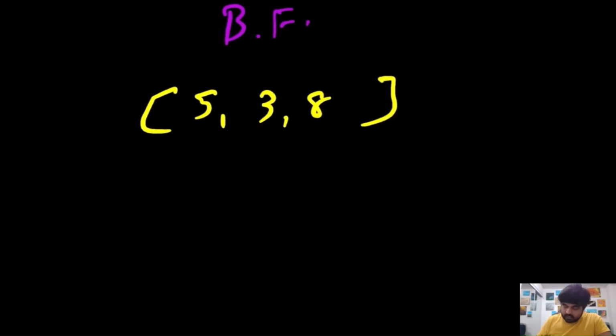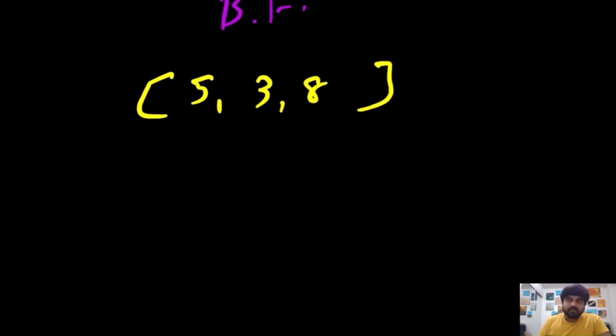So let's take a small example and see what the possible subsequences are. Suppose our given input is 5, 3 and 8. I'm only taking 3 elements because I need to show why this approach is bad.